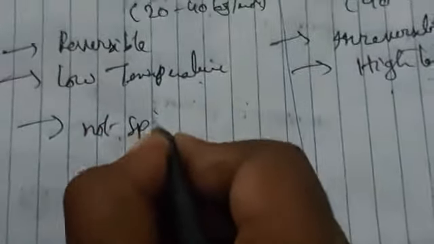Physical adsorption is not specific in nature, because it will take place on all surfaces. Chemical adsorption is highly specific; it will take only a few places of the surface, at specified places, and the chemical reaction is going to happen only there.